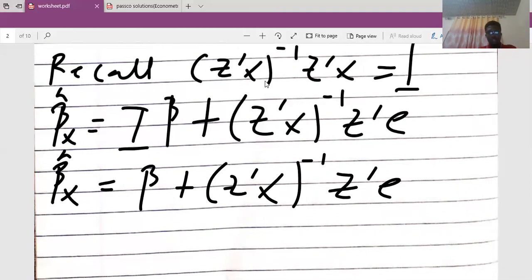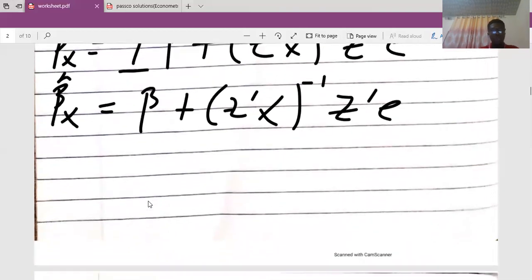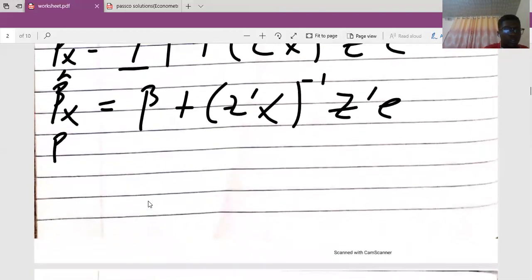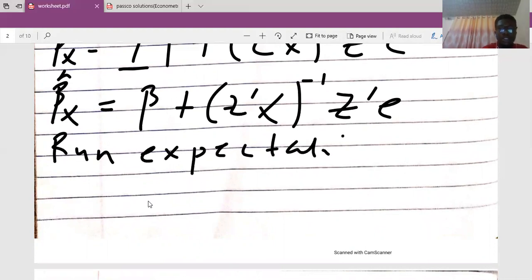Okay, good. So now, to prove that something is unbiased, it means that when I find the expectation of the estimator, I have to get the true parameter. So the next step is to run expectation through. We are going to run expectation through.